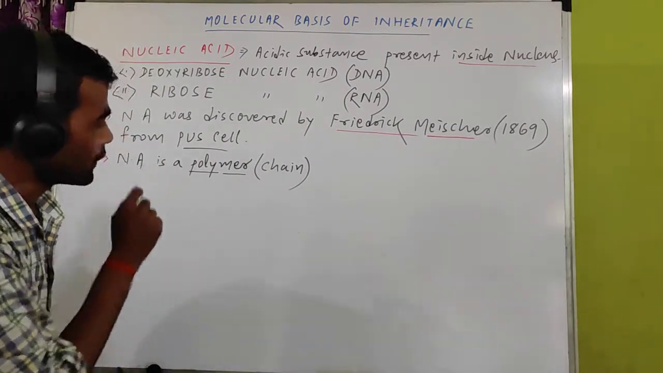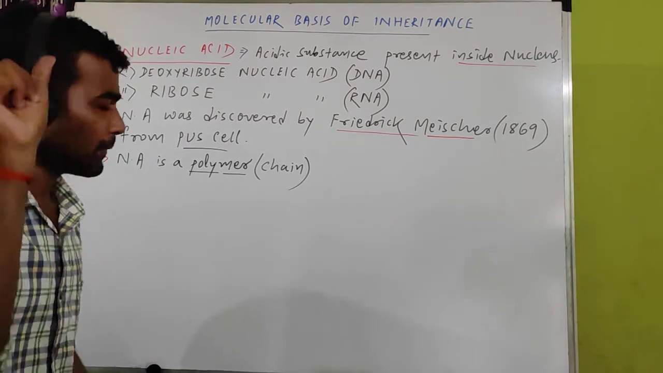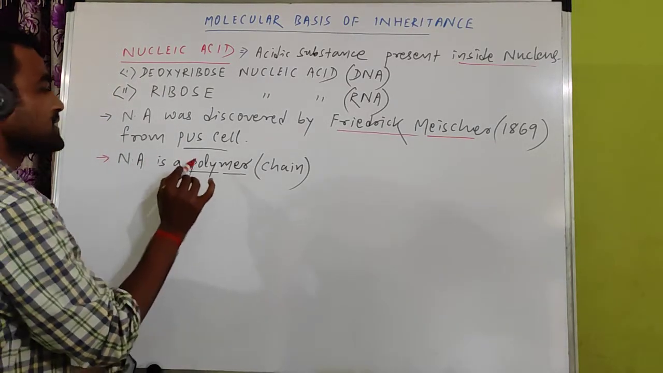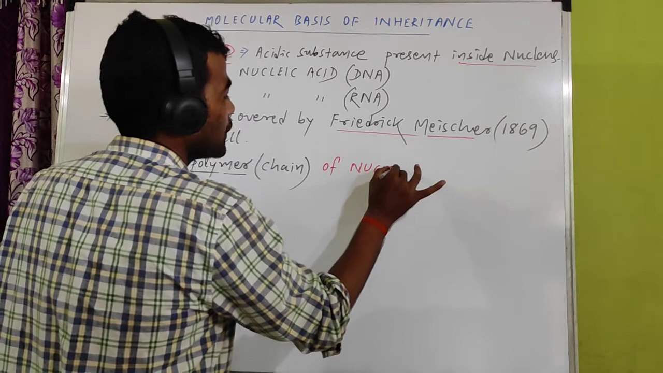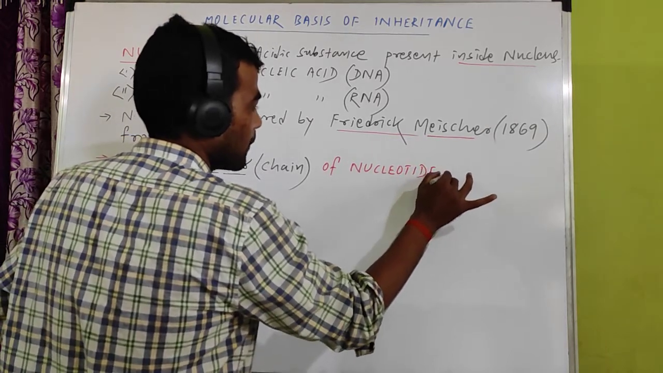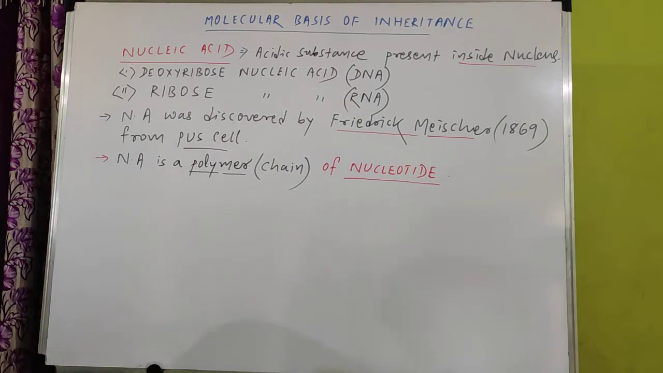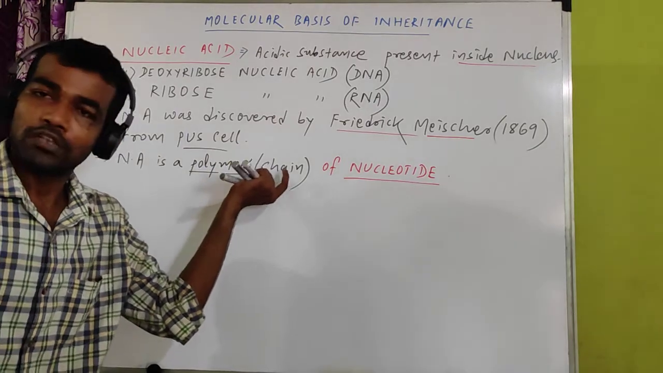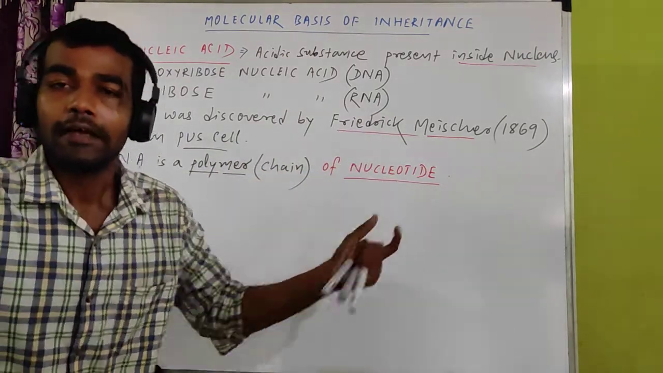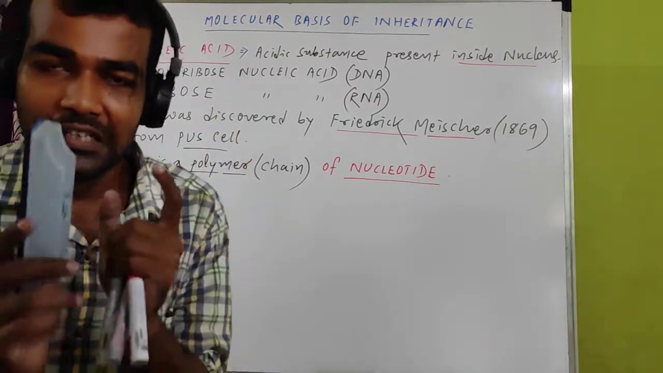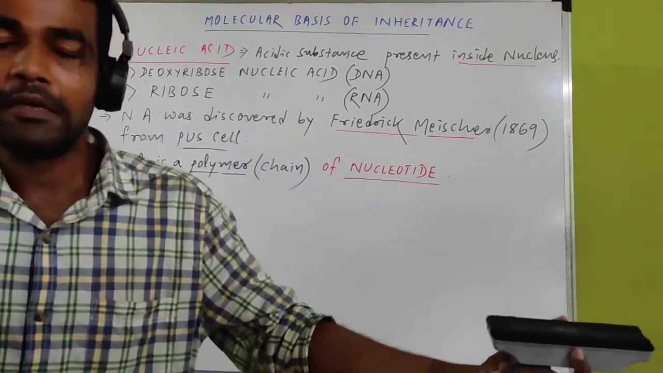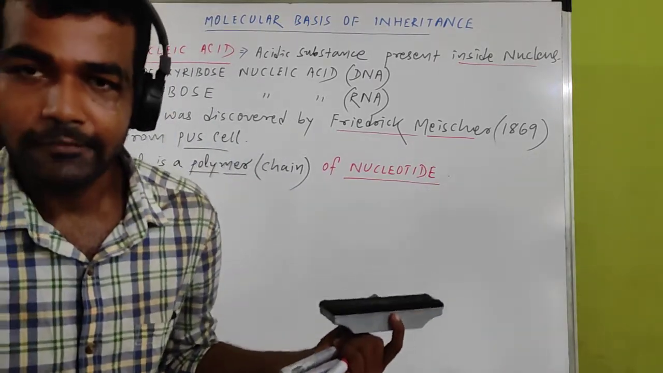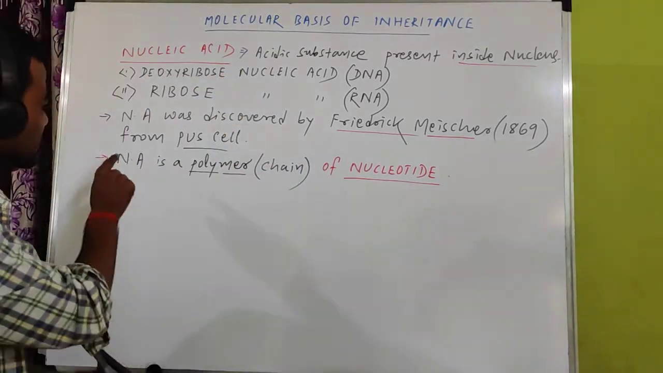But in that polymer, what is the unit? You have to remember the name of the unit. Nucleic acid is a polymer of nucleotide. It is not a polymer of flowers. You have to remember this. Polymer means chain. Chain of what? Nucleotide. Nucleotide is a chemical. If you take many nucleotides and join them, it will form a chain of nucleotides. That chain of nucleotides is the nucleic acid.